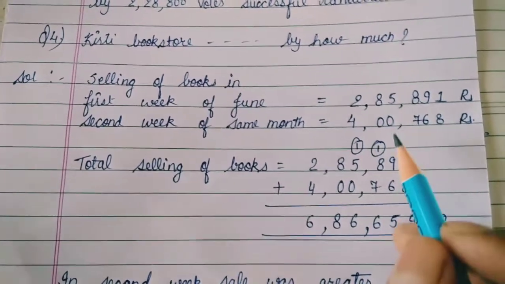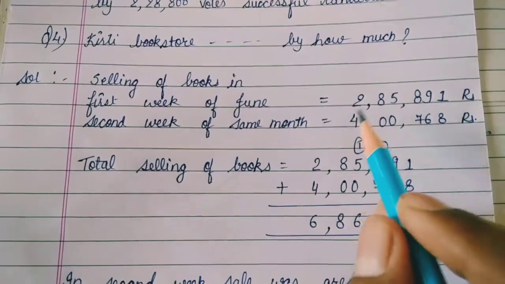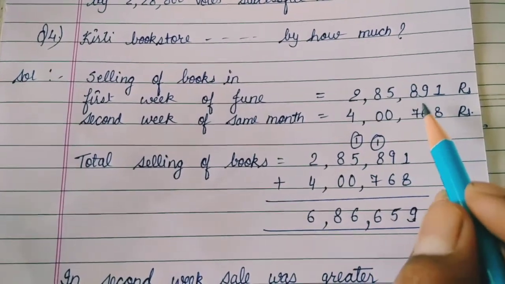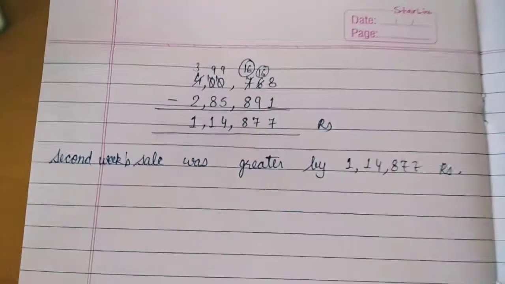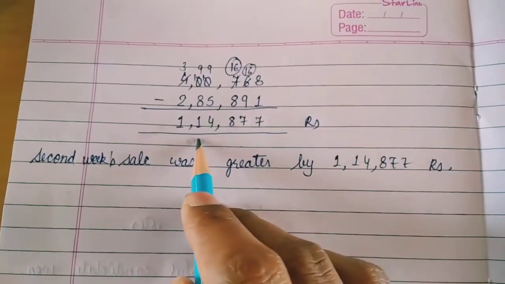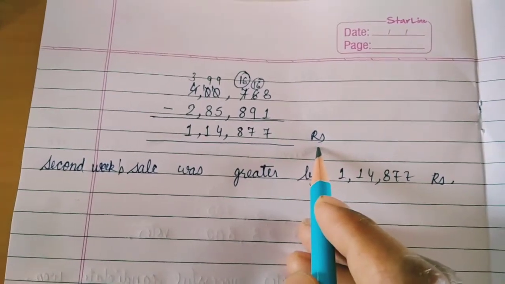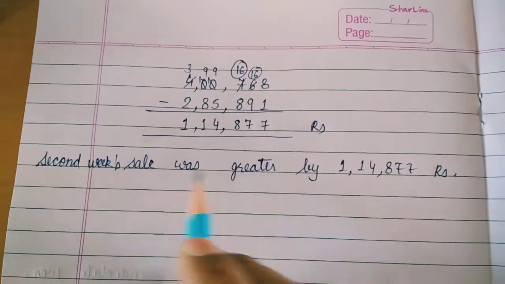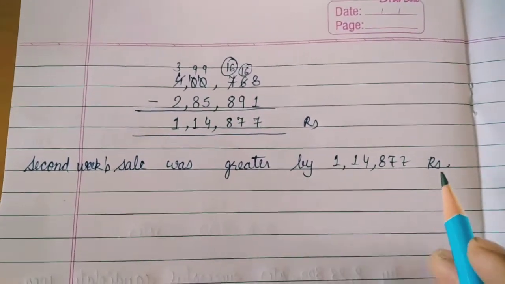So we will get 4,768 minus 2,85,891, which will give us, after subtraction, 1,14,877 rupees. So the second week's sale was greater by 1,14,877 rupees.